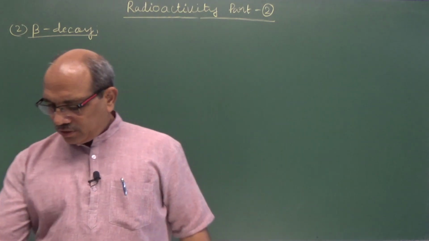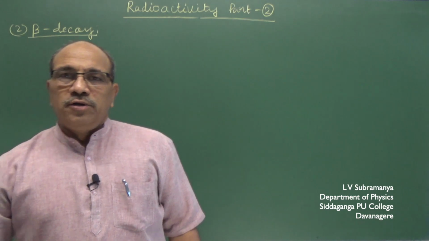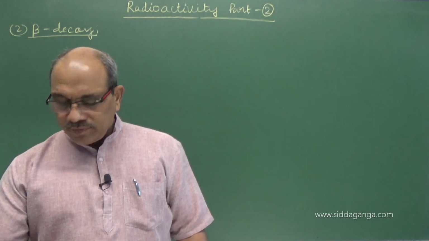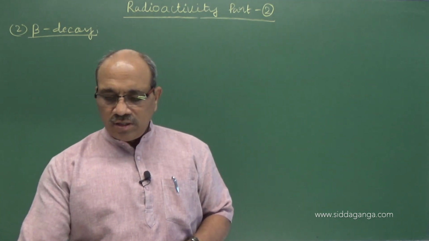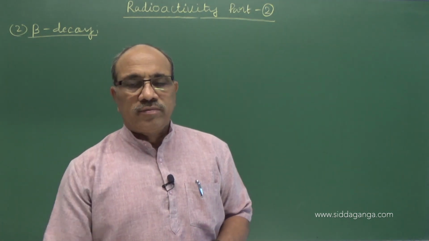Hi students, in the last class we discussed radioactivity, the spontaneous emission of radiation from the unstable nucleus, emitting alpha, beta and gamma rays.